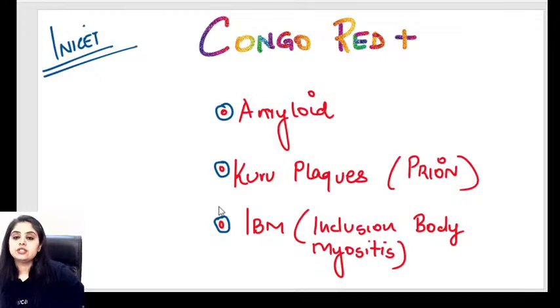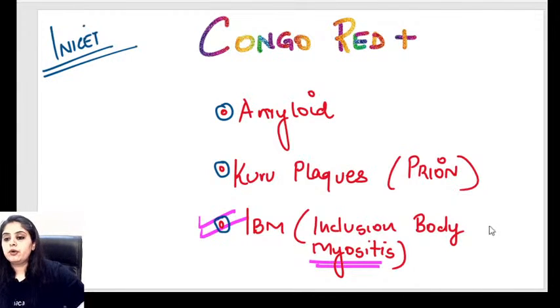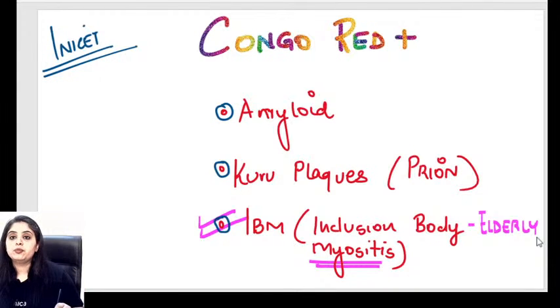Another expected question for this time. Now I want to ask you one question from medicine point of view. This inclusion body myositis, if they have to give me a question on IBM, what is the age group and what is the muscle group that they will tell me? Will it be young or old? IBM affects which kind of age? The young population or the elderly population? Point number one: this is the most common myositis in the elderly population.